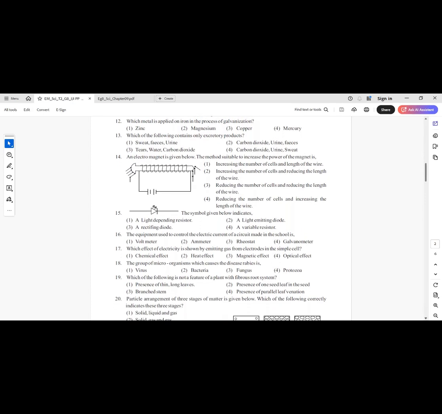Question number 14. The electromagnet is given below. The method suitable to increase the power of the magnet is number 1, increasing the number of cells and length of the wire. Number 2, increasing the number of cells and reducing the length of the wire. Number 3, reducing the number of cells and reducing the length of the wire. Number 4, reducing the number of cells and increasing the length of the wire. Answer number 2, increasing cells and reducing wire length. With more current and a tighter coil, a stronger magnet can be made. 15th question.